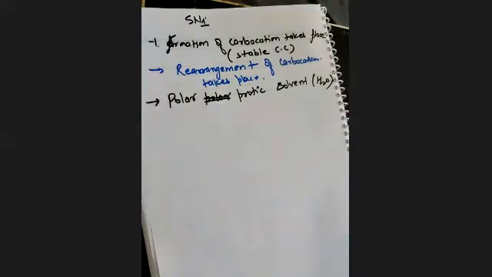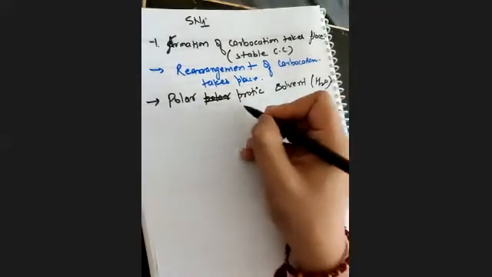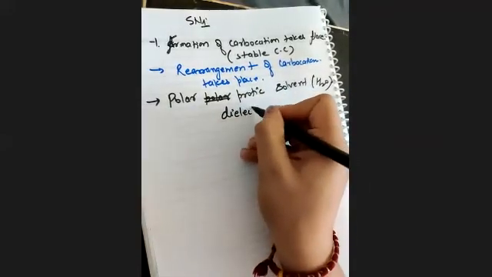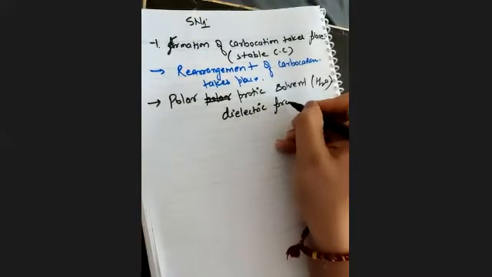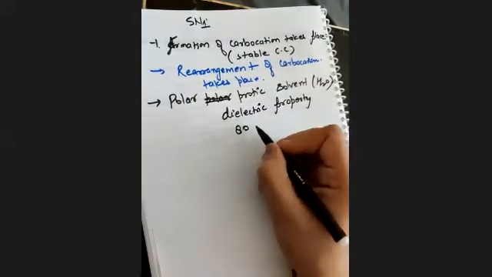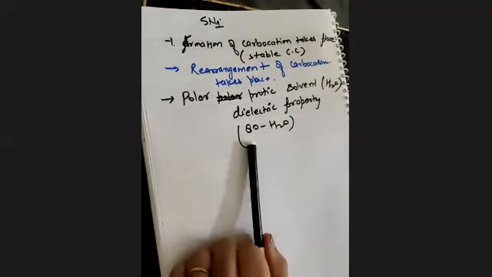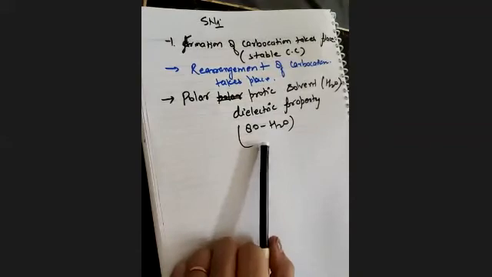The solvent which is more prone to create poles, and the creation of poles is because of the dielectric property, which is about 80 for H2O. Note it down: the dielectric property of the water molecule is 80. That is why we take water as a polar protic solvent here.